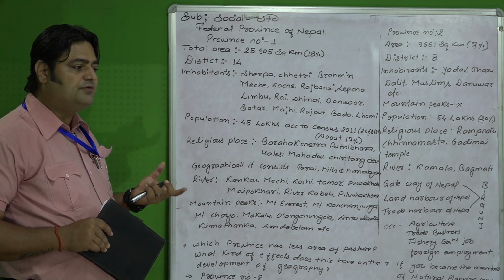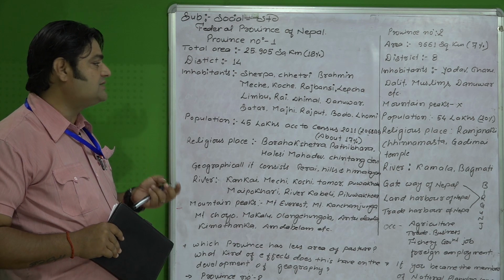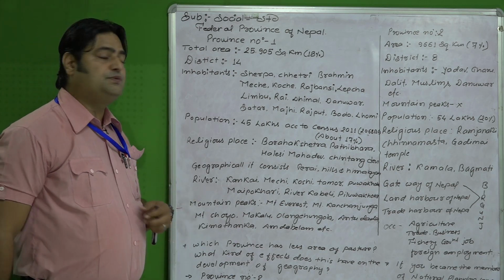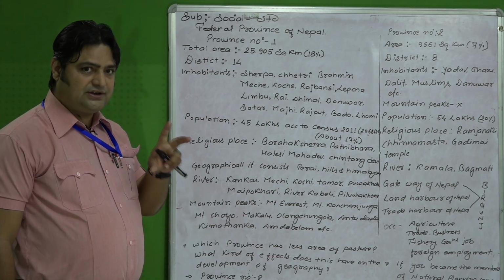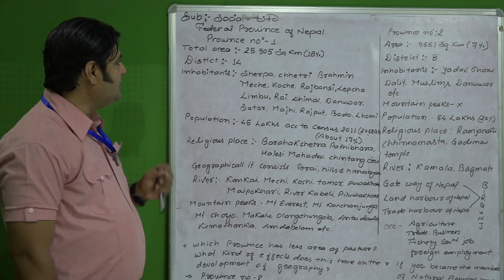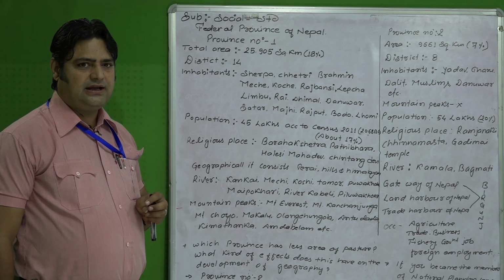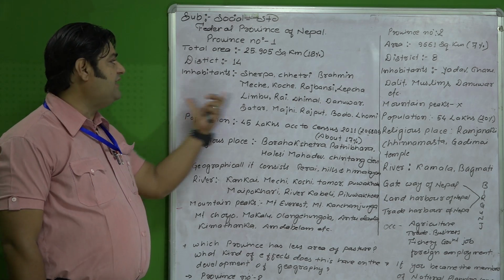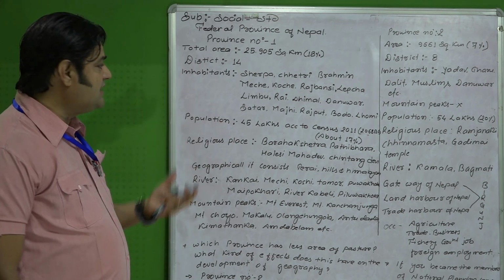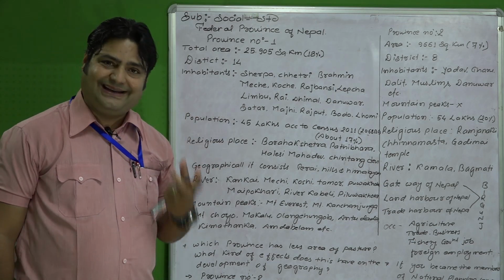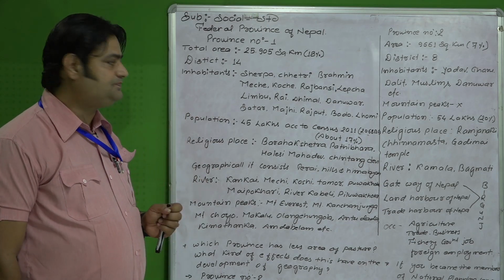Okay, it is new for you. So Danuar, Satar, Majhi, Rajput, Bodo are also castes of people who live in Province Number 1, and similarly Lomi, Lhomi. These are the inhabitants, the castes of people who live in this province.